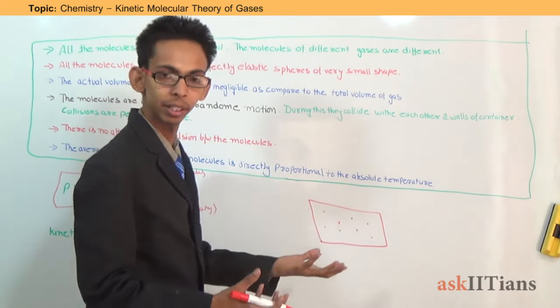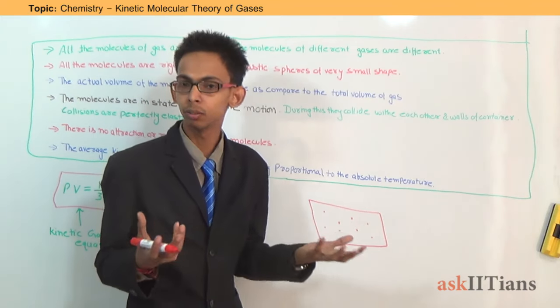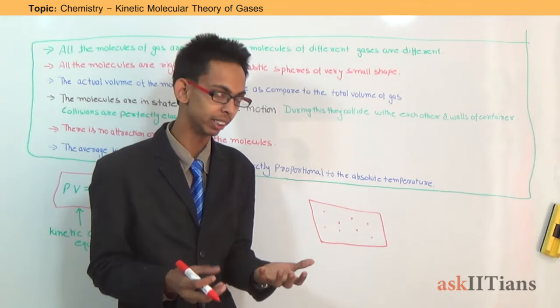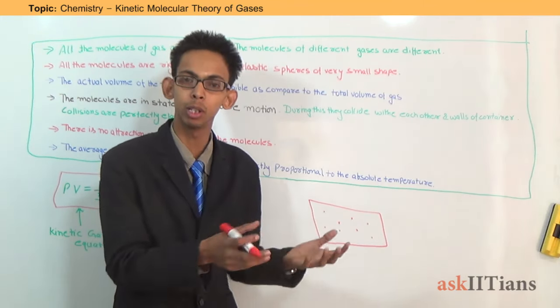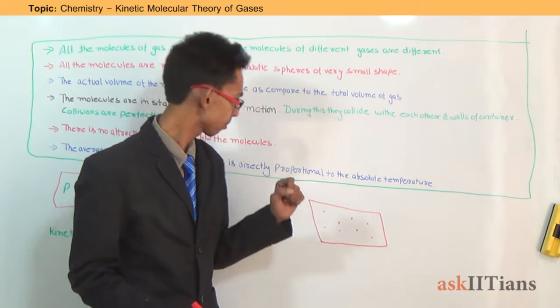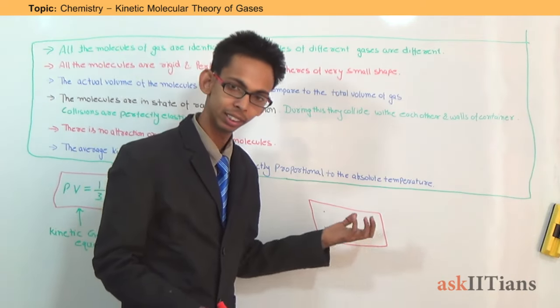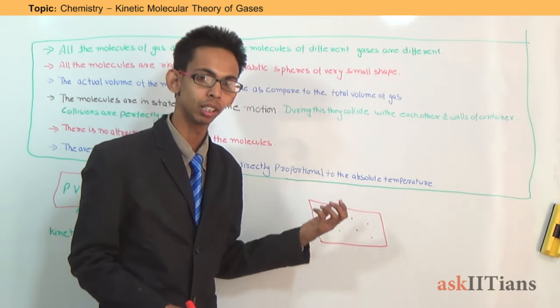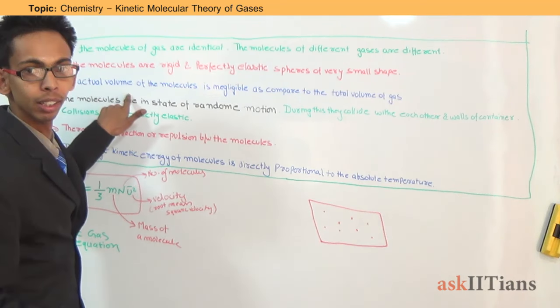This is the basic property of gas, that gas does not have fixed volume. It occupies the container in which it is filled. That means the volume of a particular gas sample is equal to the volume of container. Why is this so? Why is the volume of gas equal to the volume of container? This is explained by this statement.